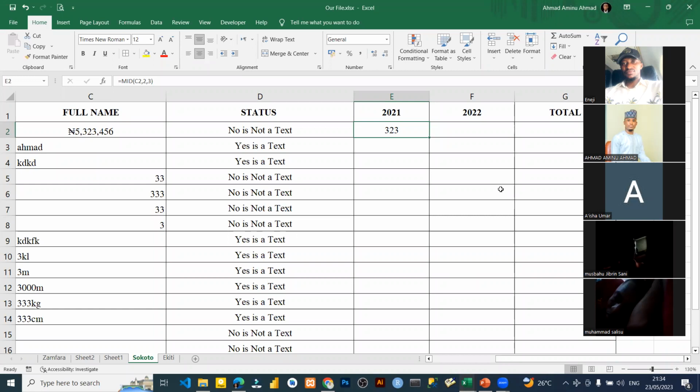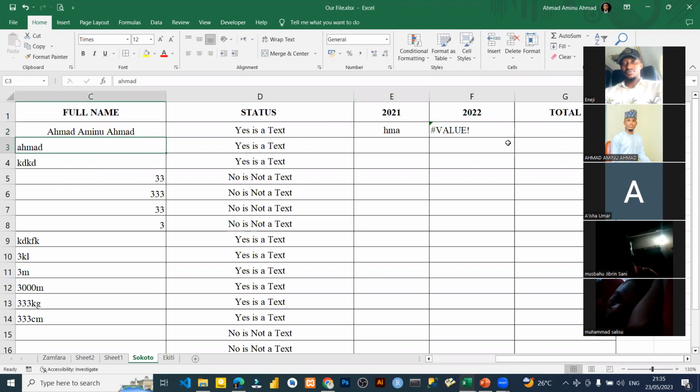If you extracted from quantitative data or from a number, what you extracted will be a number. Please do take that. So now I can say equals this extracted value times 2. It still gives me, you see, even the currency, 646. Because by default, what I extracted is a number.